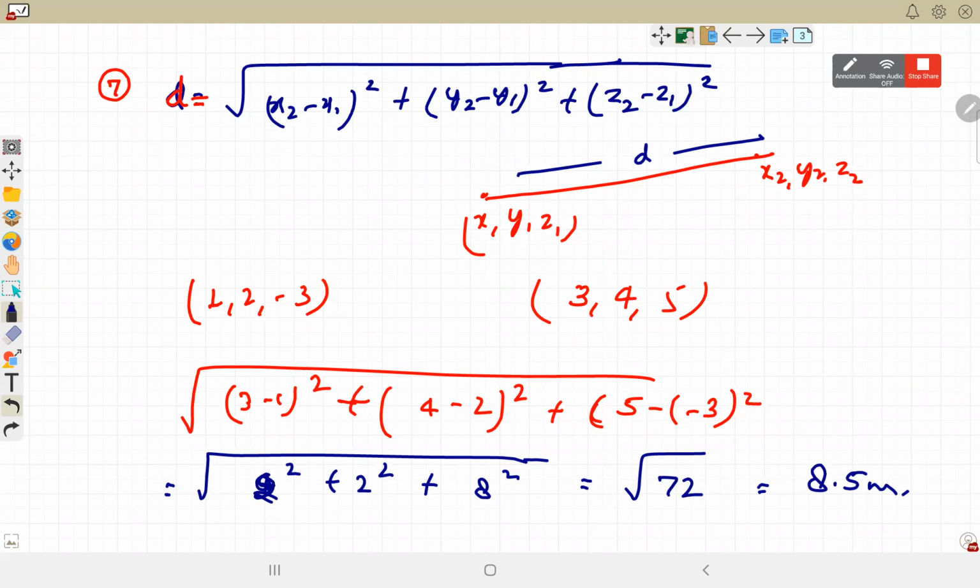This is a formula from coordinate geometry: the length of the line joining, or the distance between, the 2 points x1, y1, z1 to x2, y2, z2.